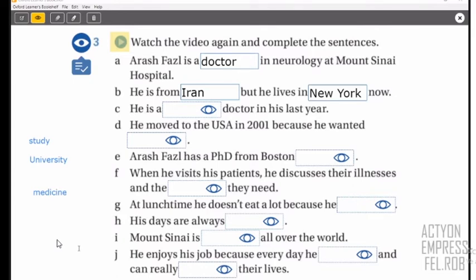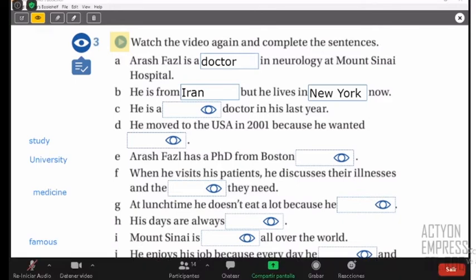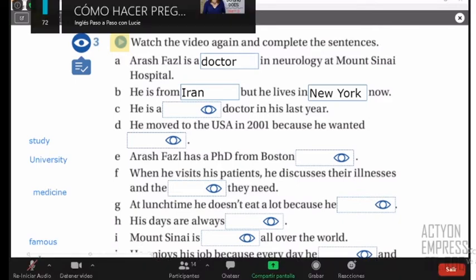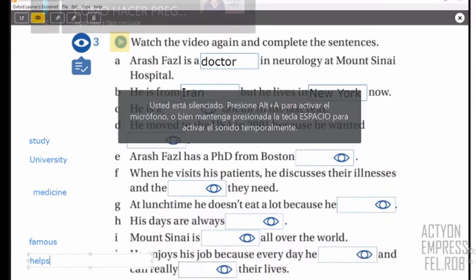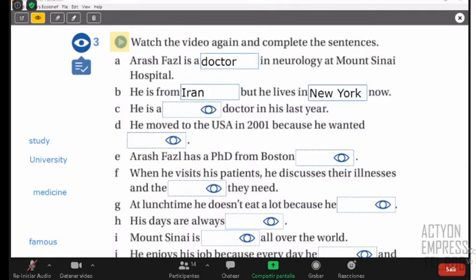Number I. Mount Sinai is famous all over the world. Okay, thank you. So let me put here famous. Thank you so much. And we continue now with Manuel. J. Letter J, okay. He enjoys his job because every day he helps and can really change their lives. Okay, thank you. So we put helps and then we put change, right?